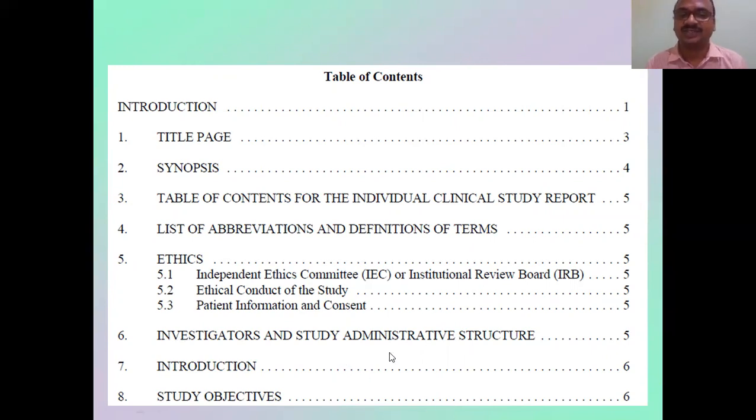And the study administrative structure. Who is in the hierarchy? Who is the main in-charge, the sub in-charge, up to the volunteers? Different levels of people. Generally it is called a CRO, Contract Research Organization. Who is the CRO? Who is the MD?